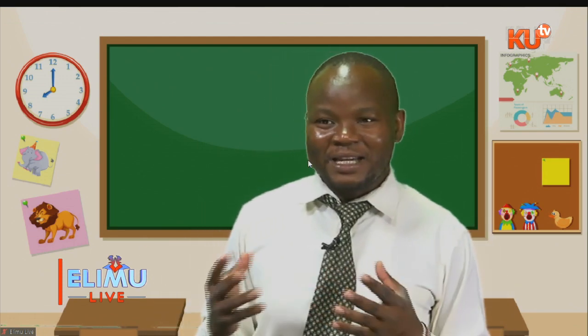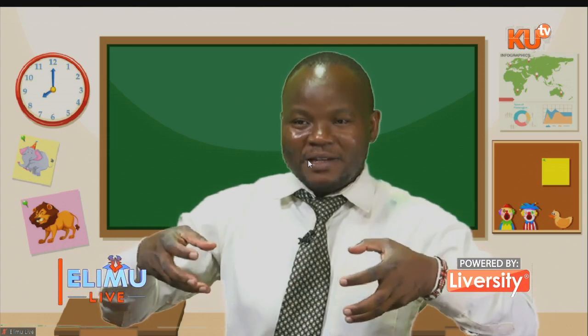Most of the rivers found on the floor of the Rift Valley originate from the mountains within. We have Ewaso Nyiro and Kerio. But the most important part for you to know is what features are found on the floor and what features are found on the sides.